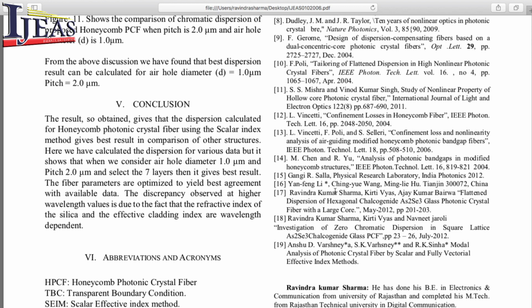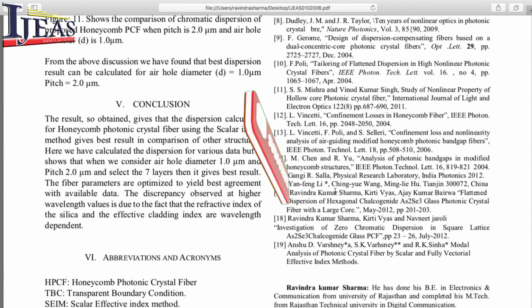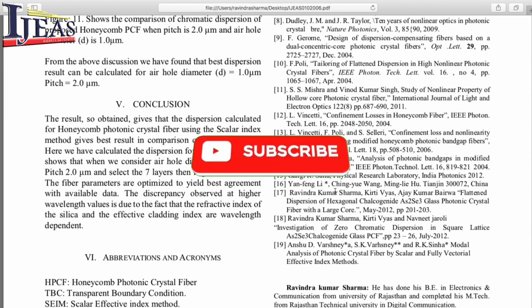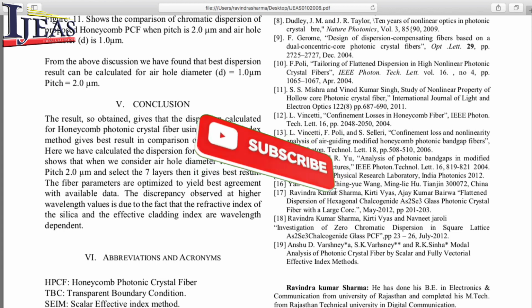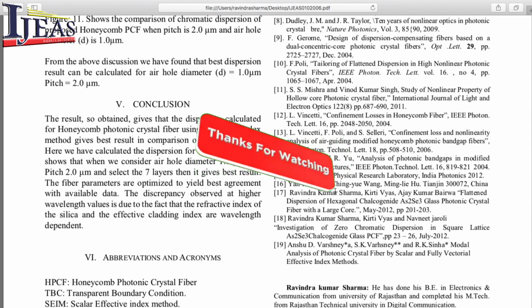The fiber parameters are optimized to yield best agreement with available data. The discrepancy observed at higher wavelength values is due to the fact that the refractive index of the silica and the effective cladding index are wavelength dependent.